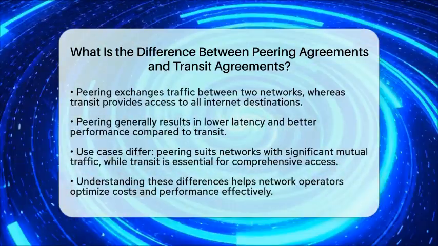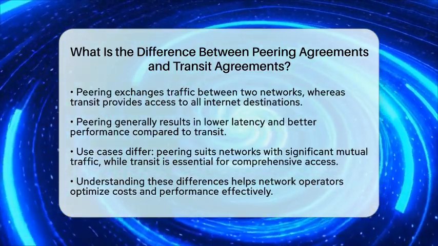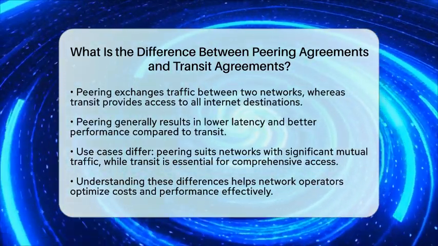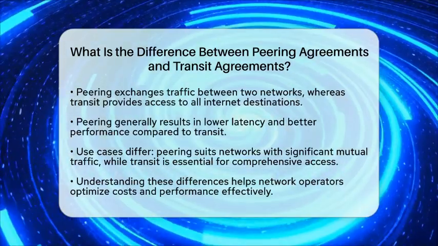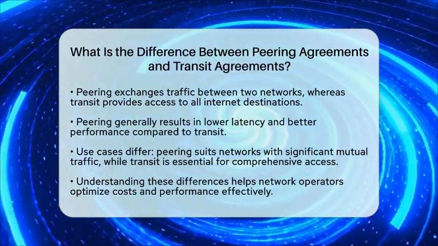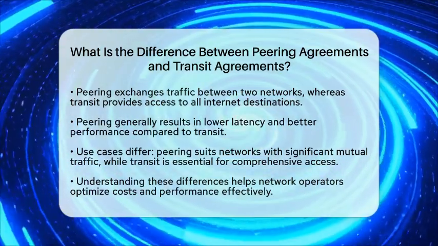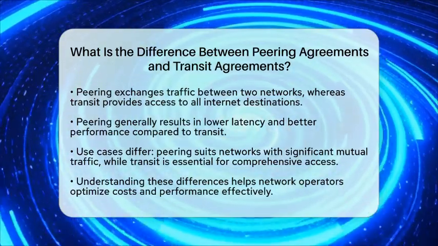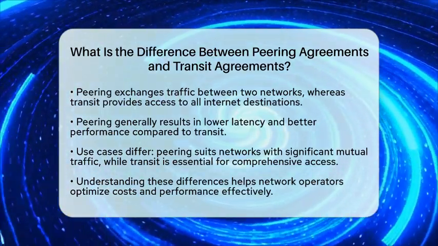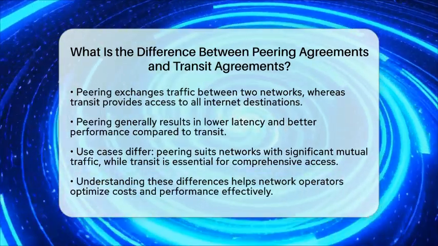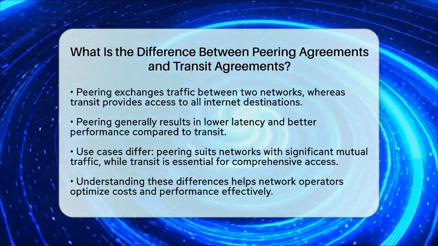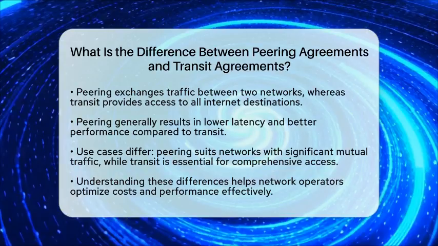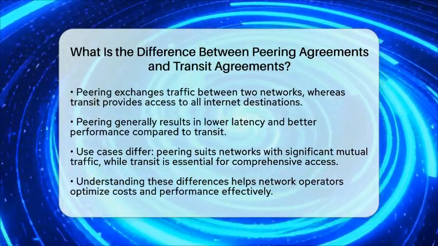Lastly, the use cases vary. Peering is ideal for networks that have significant mutual traffic or are of similar size, while transit is essential for those needing comprehensive internet access. Understanding these differences can help network operators make informed decisions about how to optimize their costs and performance. Peering can reduce reliance on transit providers and help manage traffic more efficiently, while transit agreements ensure global connectivity for networks that need it. Both types of agreements are vital for the smooth operation of the internet and its data infrastructure.